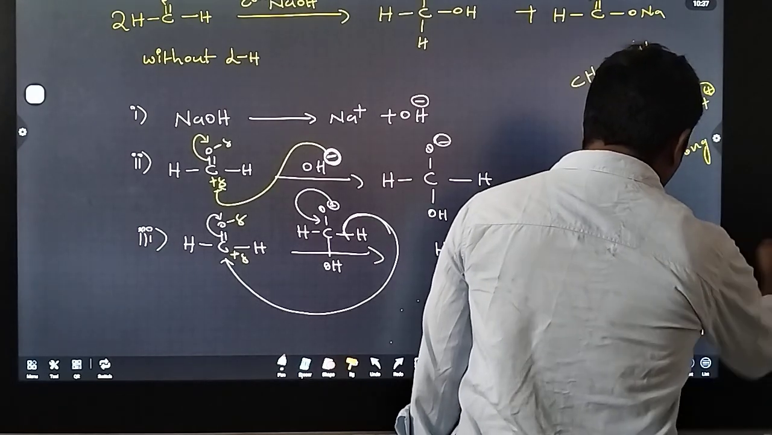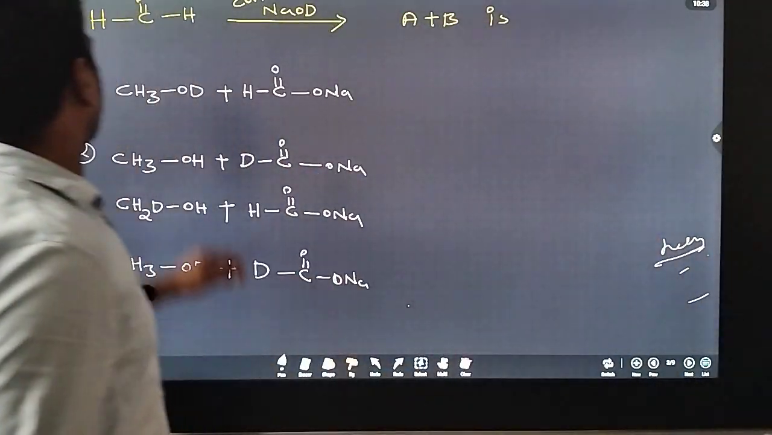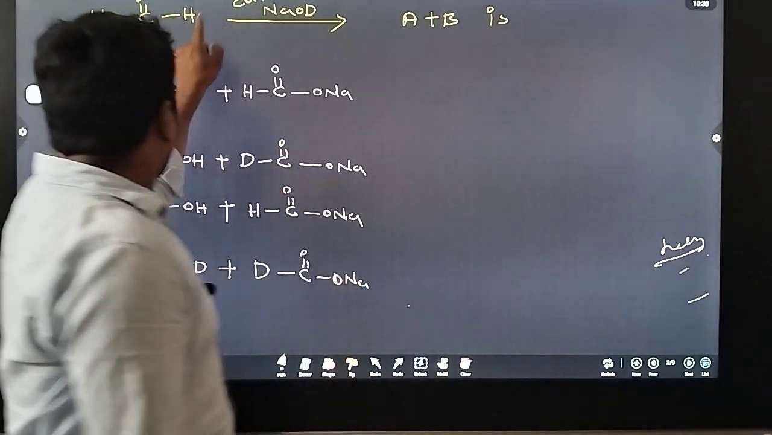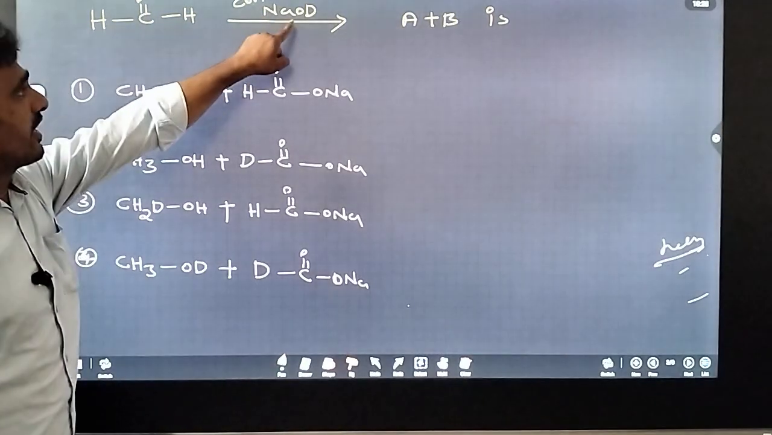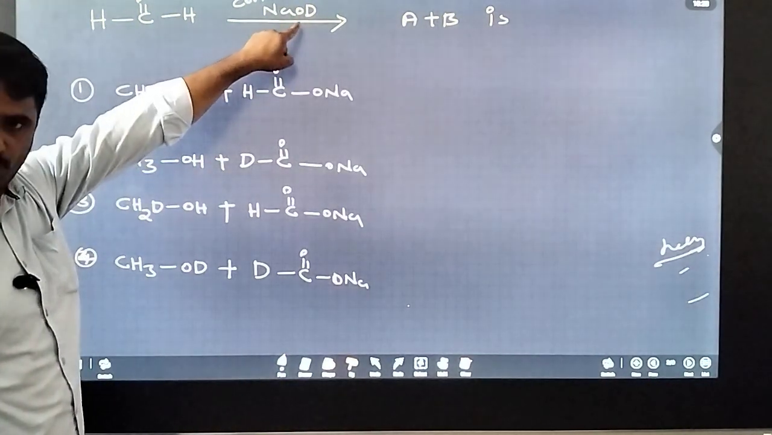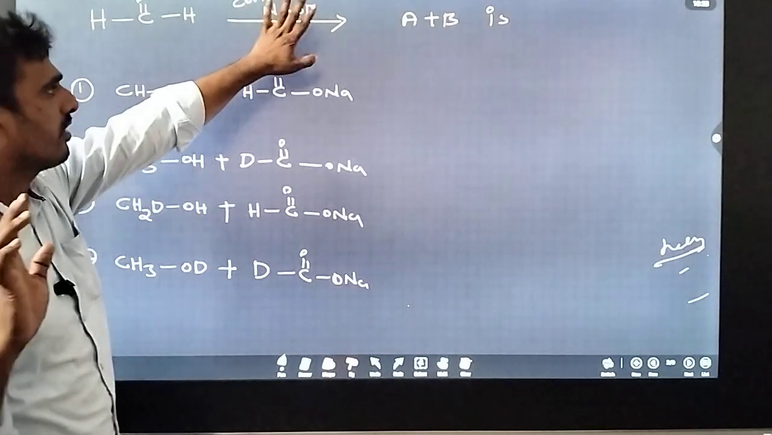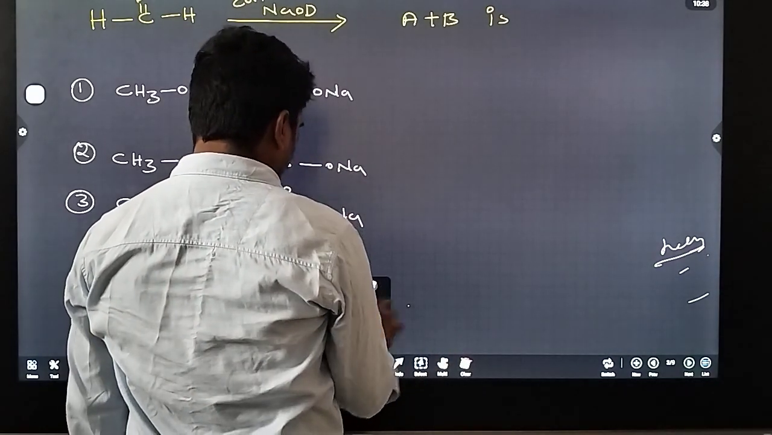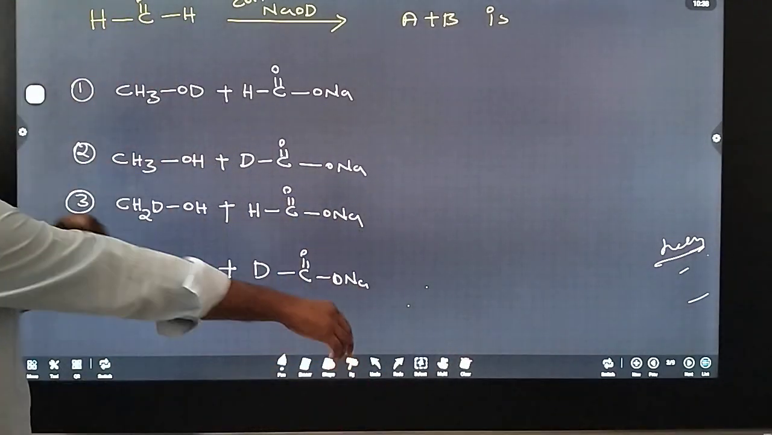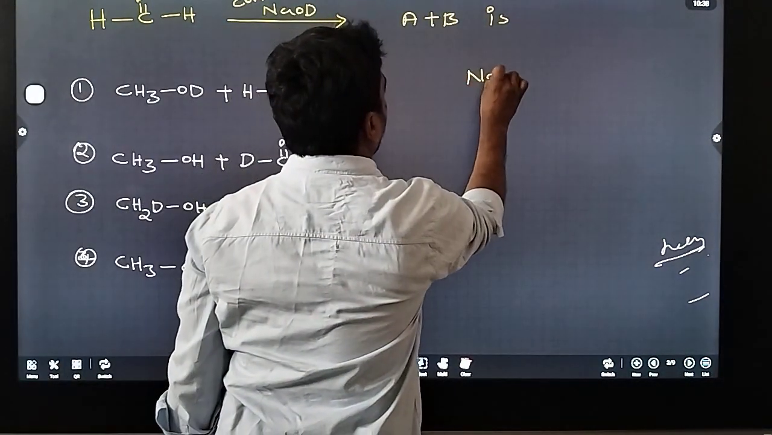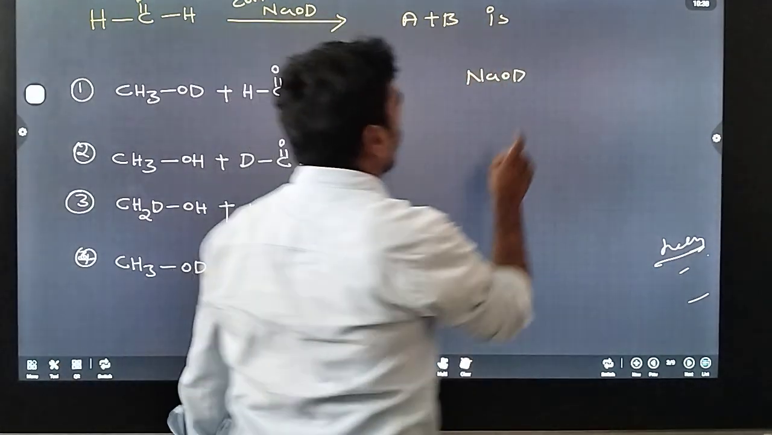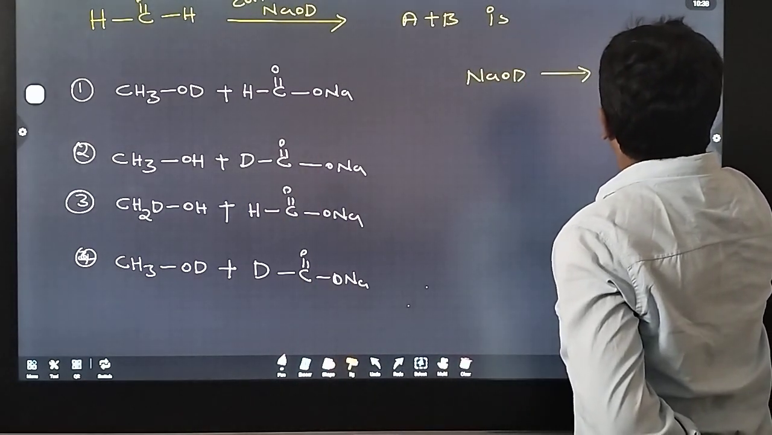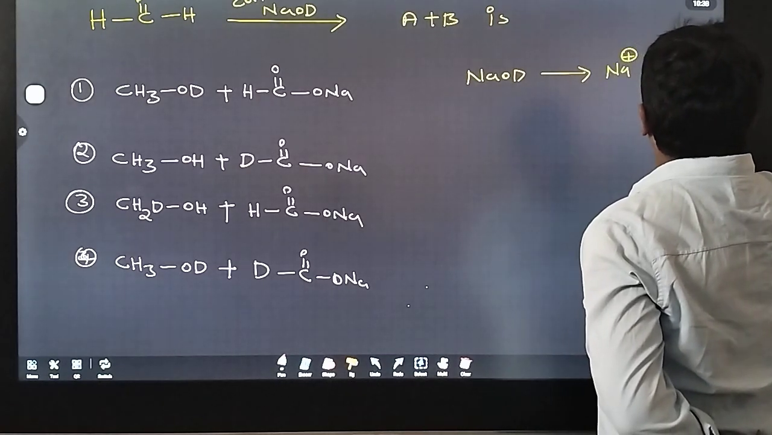Then next exercise. Here one compound is given, and four options are there. Sodium hydroxide reacts with concentrated NaOD. This D is an isotope of hydrogen. Deuterium is an isotope of hydrogen. So which product is obtained? First, I can write NaOD. This is a strong electrolyte, so it completely dissociates into its respective ions, Na plus and OD minus.